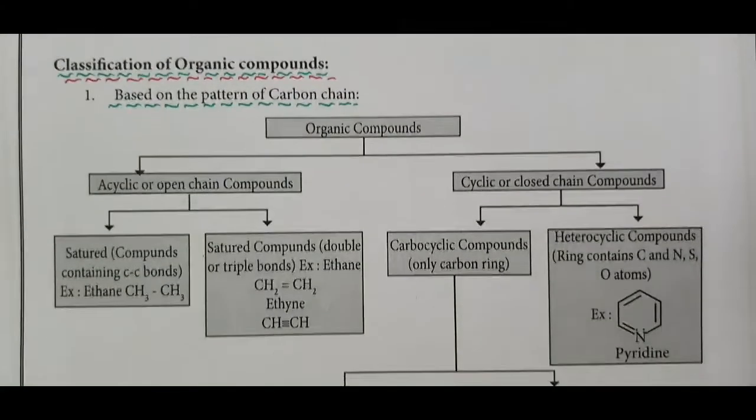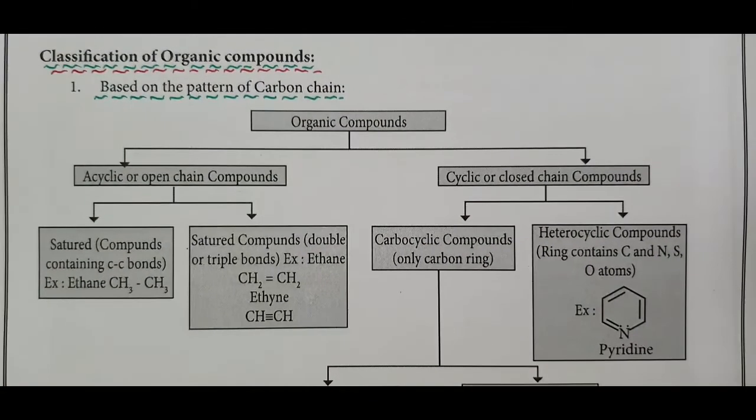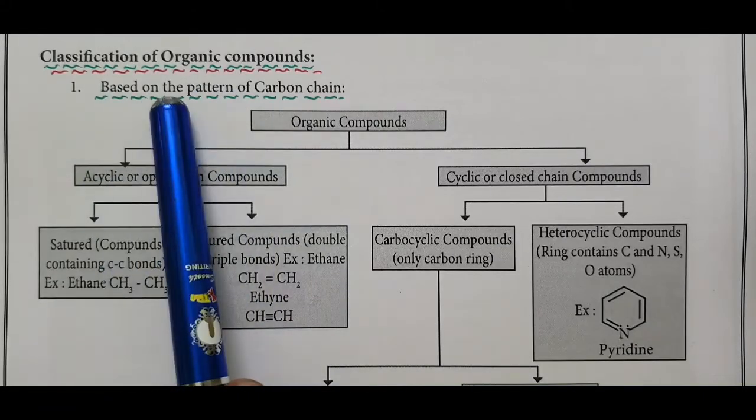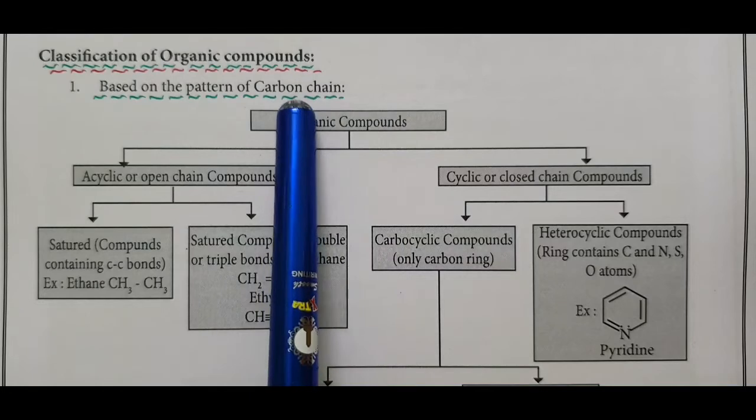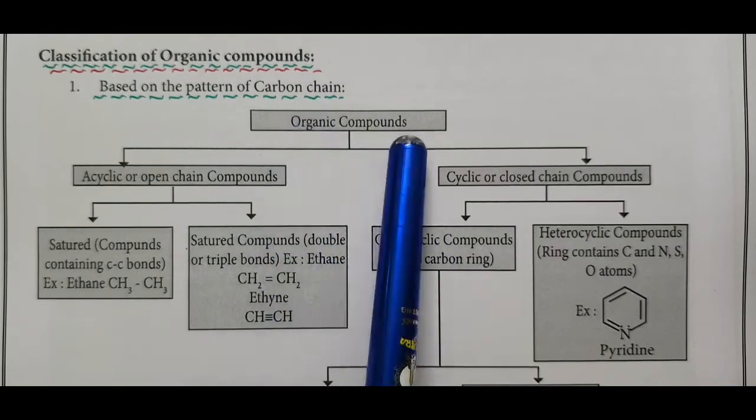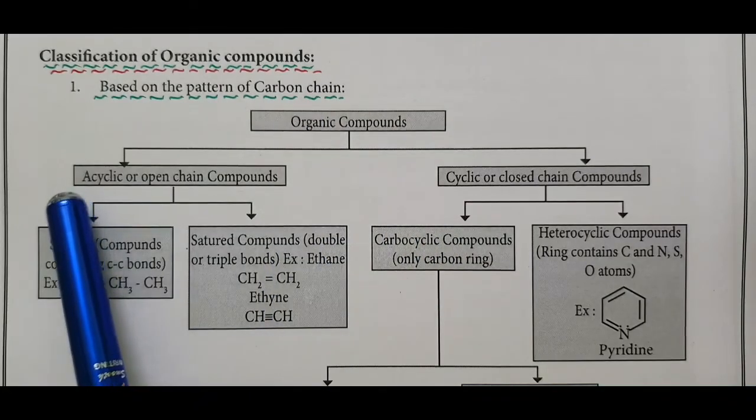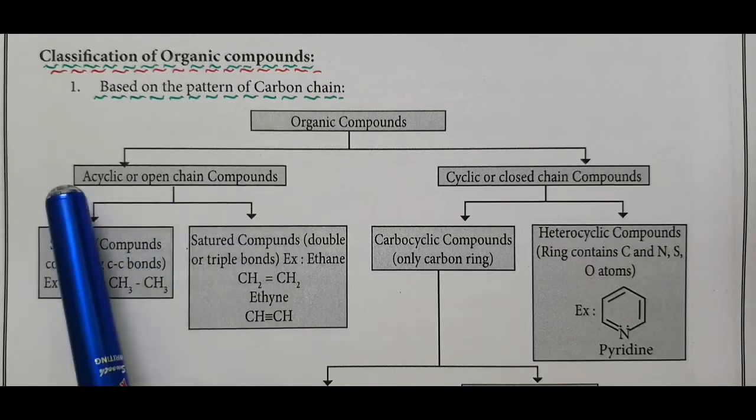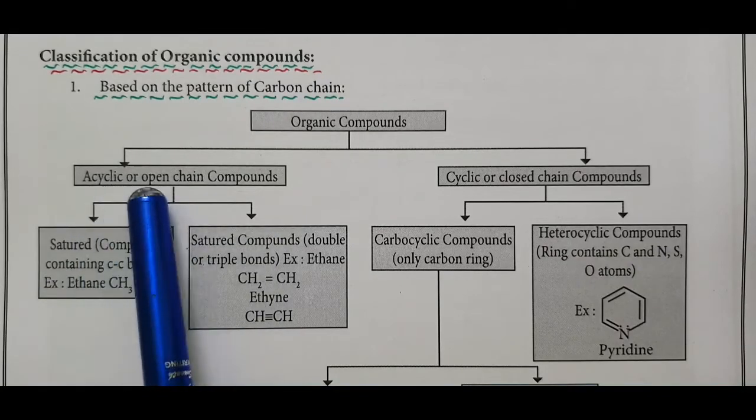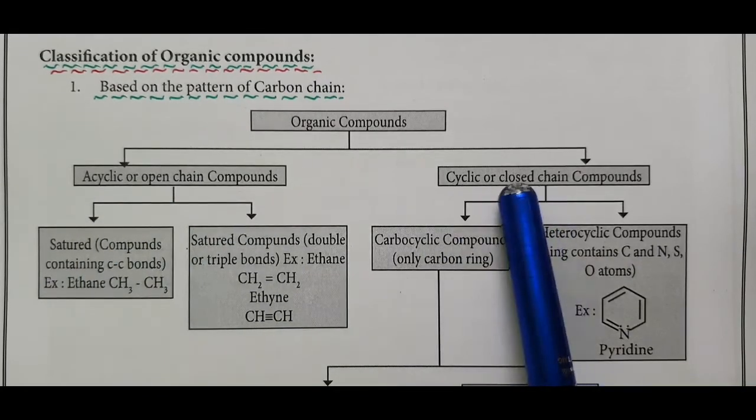Come to the classification of organic compounds. Organic compounds are classified based on the pattern of carbon chain and based on the kind of atoms present. Organic compounds are classified into acyclic or open chain compounds, and cyclic or closed chain compounds.